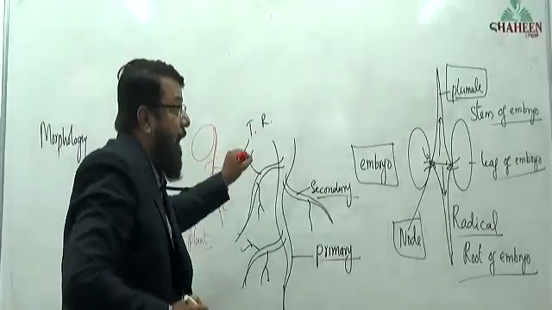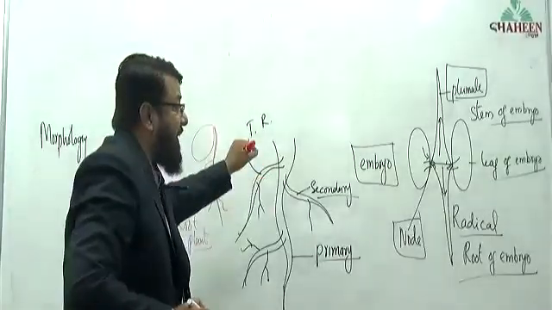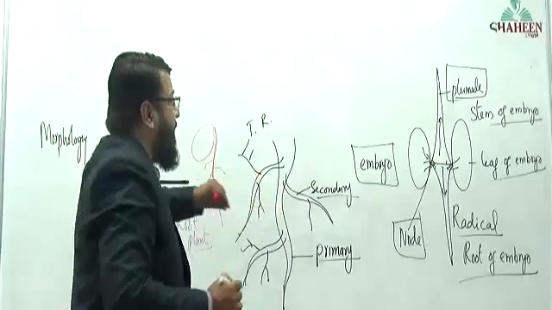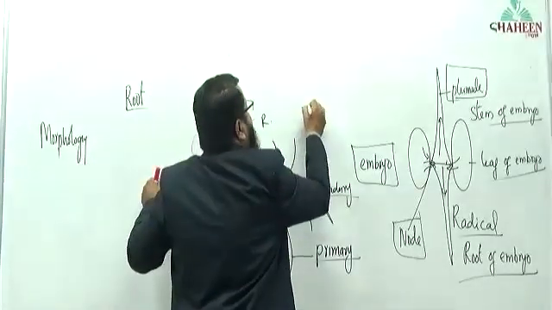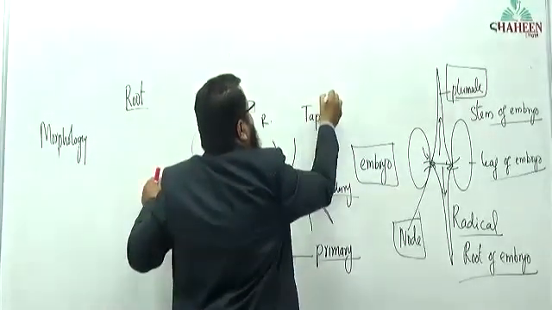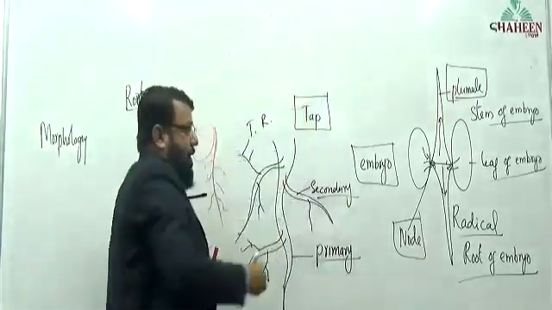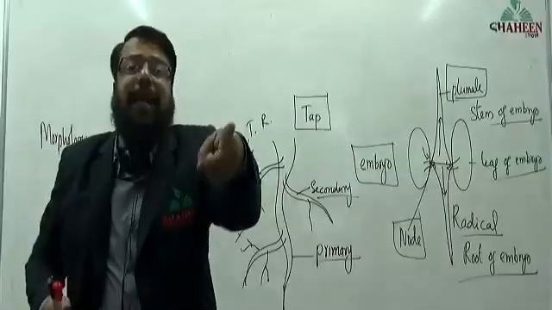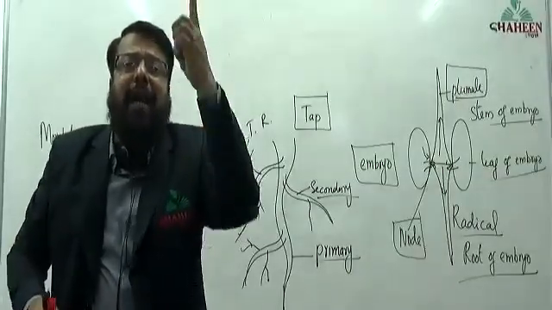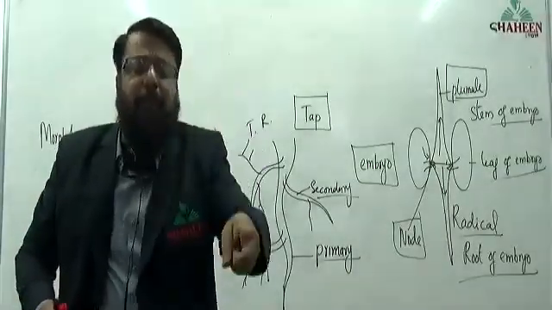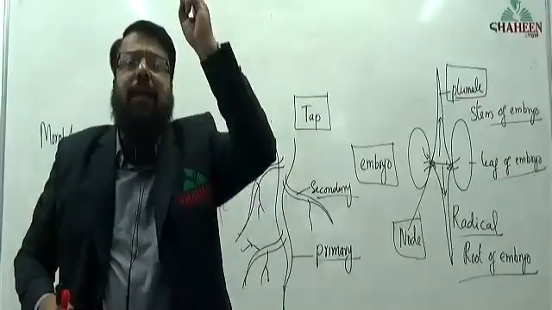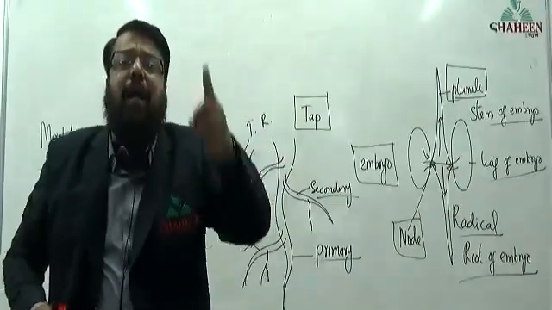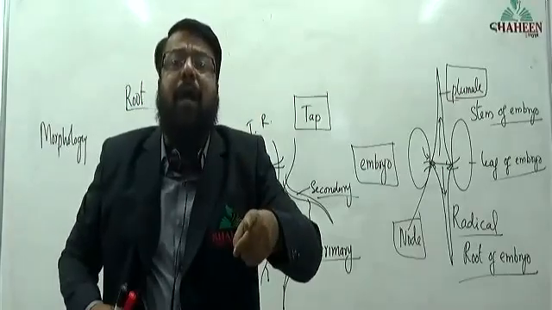This type of root system is called as taproot. What is taproot? A root that arises from radical will remain with the plant throughout the life.